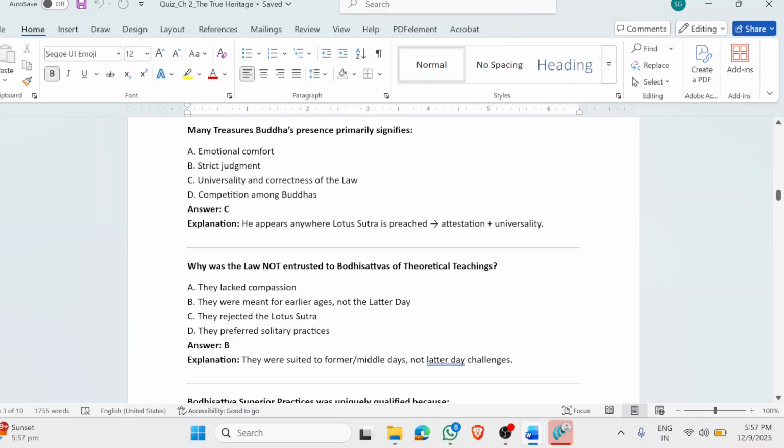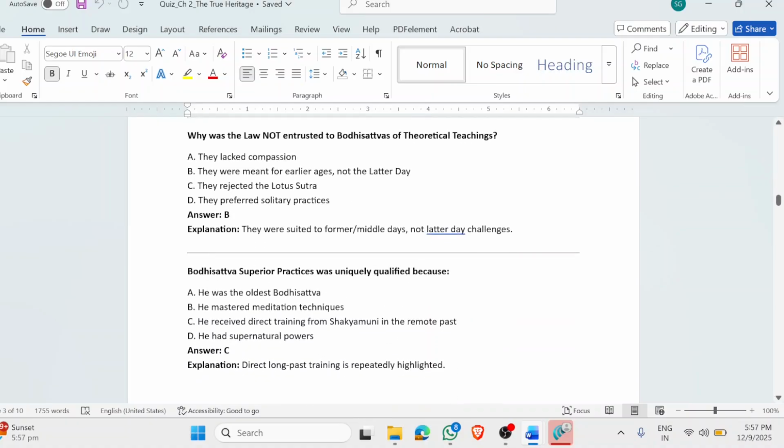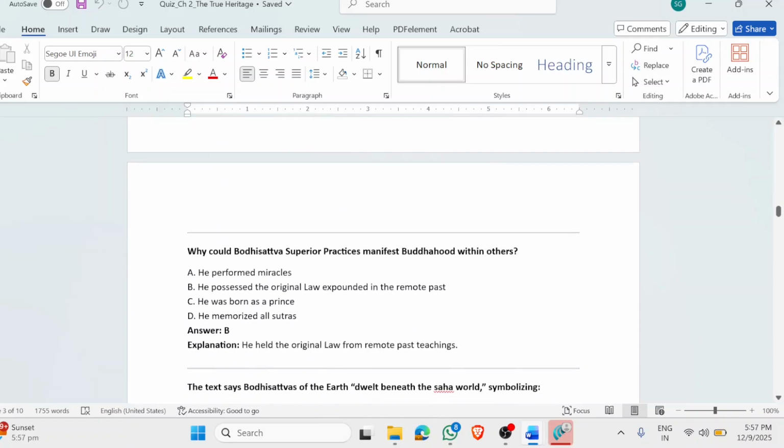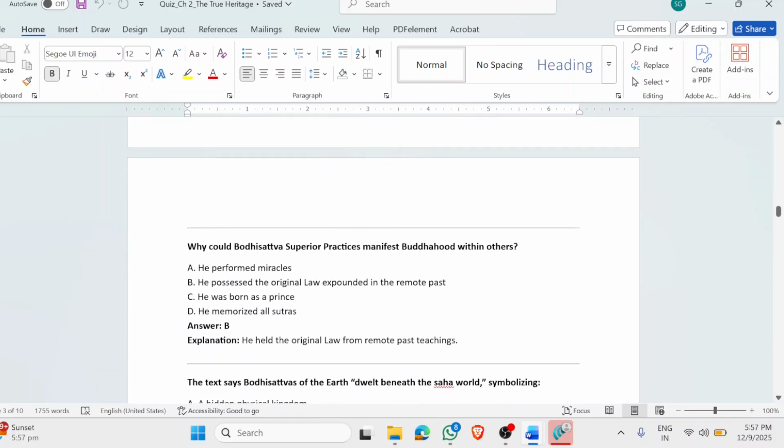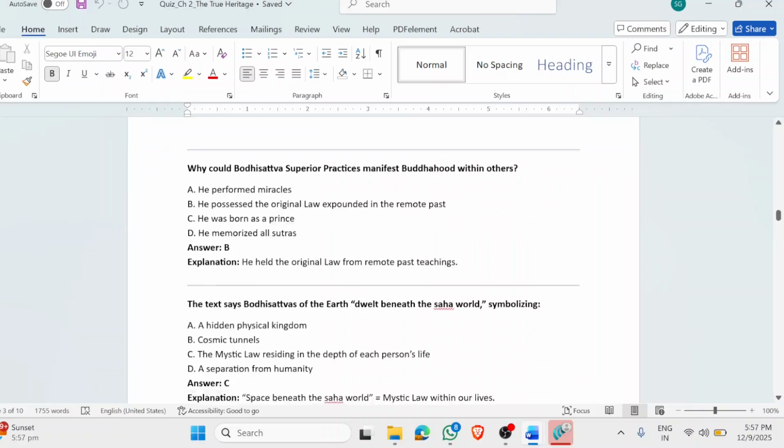Why was the law not entrusted to the Bodhisattvas of the theoretical teaching that we have discussed? Because they were meant for earlier ages, not the Latter Day. Bodhisattva Superior Practices was uniquely qualified because he received direct training from Shakyamuni in the remote past. Why could Bodhisattva Superior Practices manifest Buddhahood within others? Because, as in the same question we had earlier, he possessed the original law. He was the only one who understood the original law, which was expounded to him by none other than Shakyamuni Buddha in the remote past. He has been trained directly.